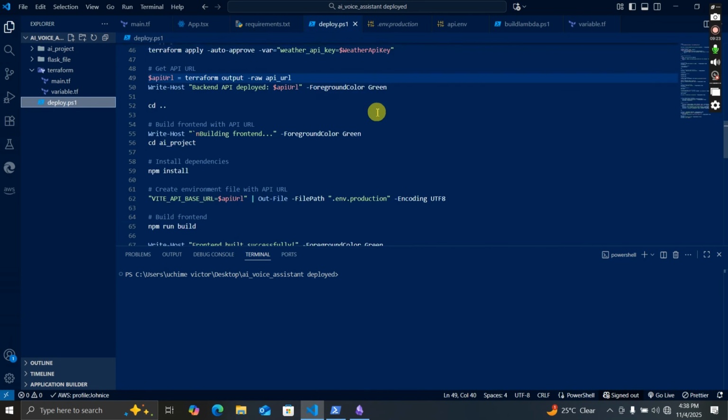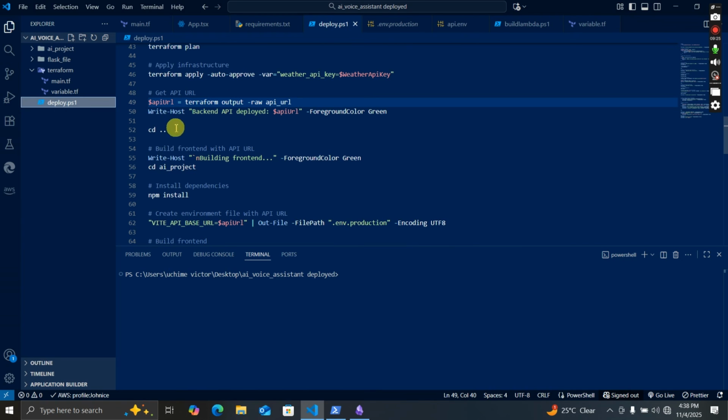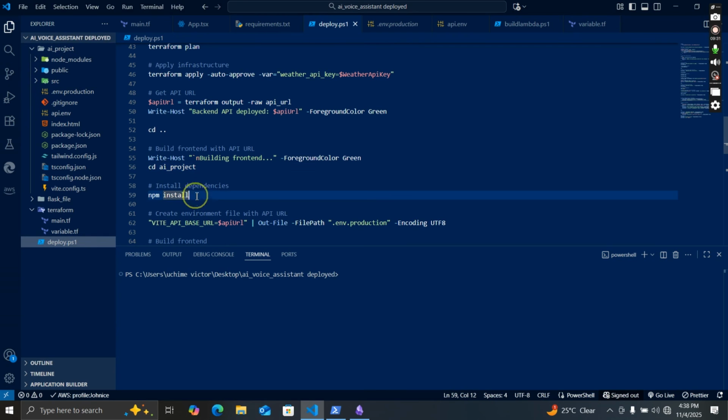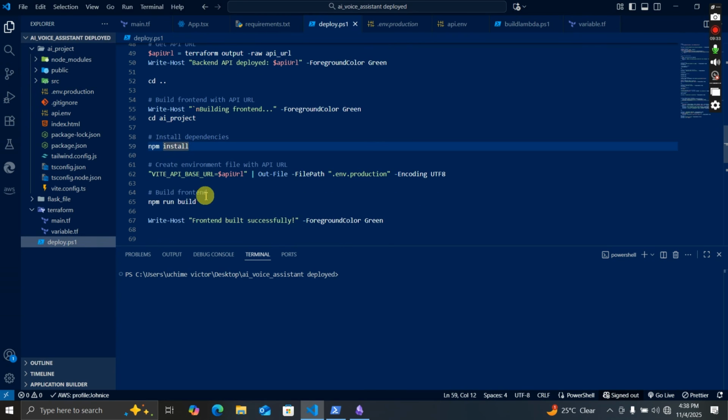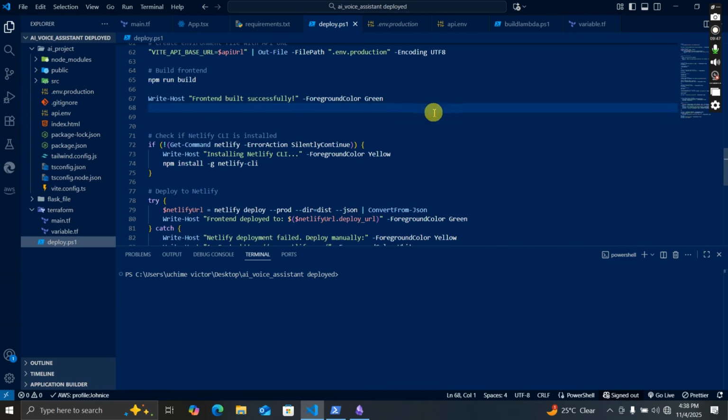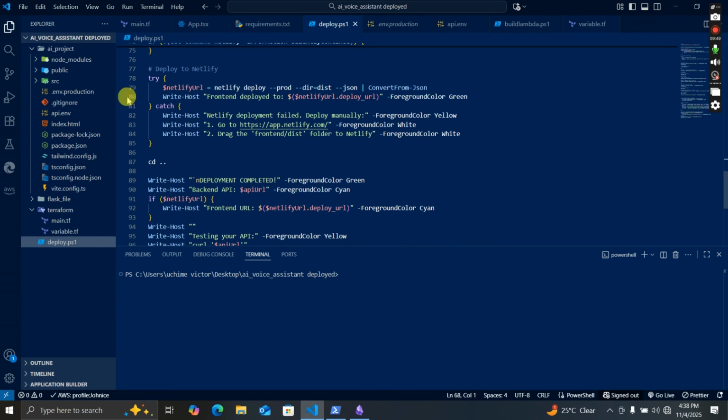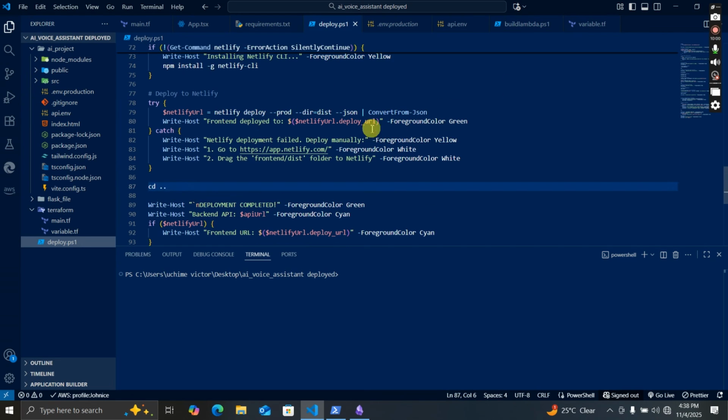Okay. And then after it's done, it goes back and enters our front end, which is this, and then it installs the dependencies, and then it builds it. After it's done building it, I will go to Netlify and upload the builds folder, the /dist folder. So yeah, that's it. And then it gives you the instructions on how to go about it. So go to netlify.com, drag the front end /dist folder, and then it will be displayed. So yeah, let's run it.